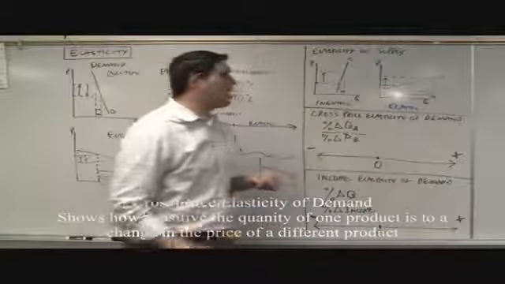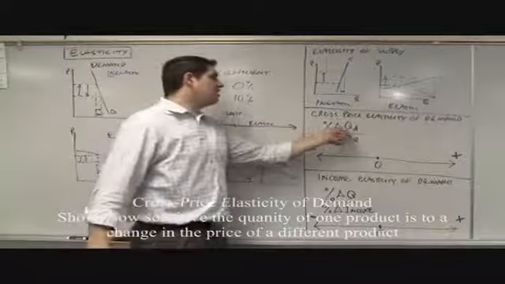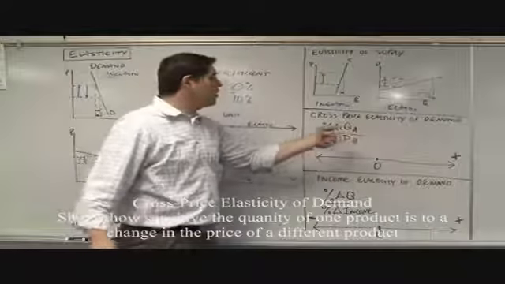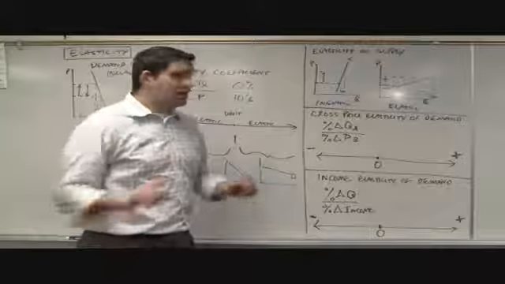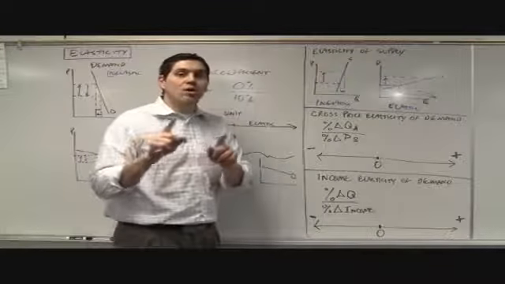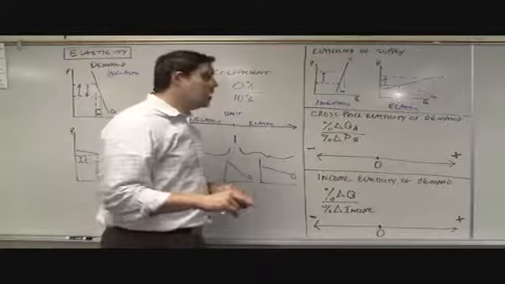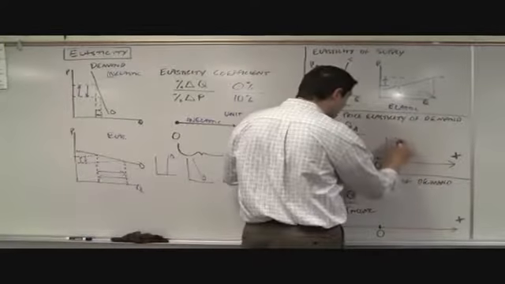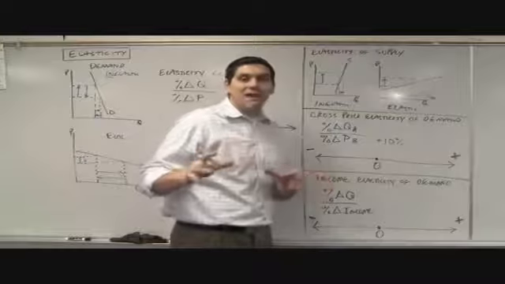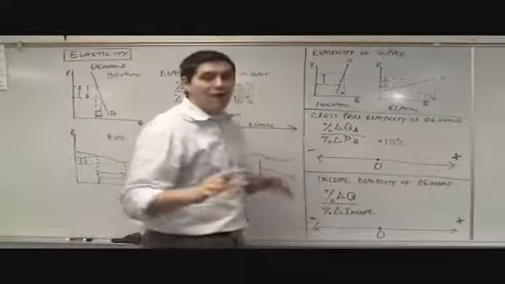Now it's time for cross-price elasticity. It's a percent change in quantity of product A caused by the percent change in the price of a different product, product B. Now, these two products are related. They're either substitutes or complements. That's a concept. Let's say that the price of one goes up 10%. Now notice, positive and negative matters now. Before it didn't matter, but now it matters.